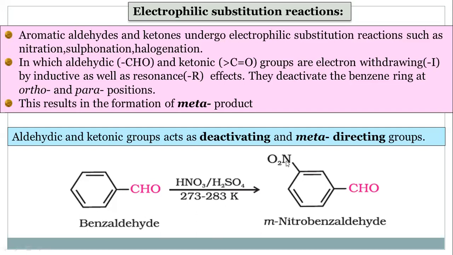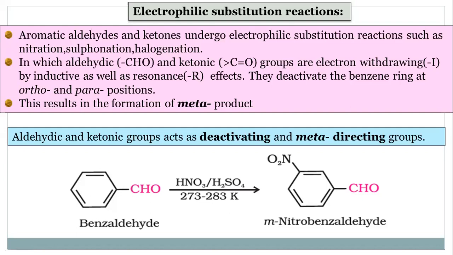But if you see the reactions of chlorobenzene, if you see the reactions of anisole, if you see the reaction of phenol, in which we are getting two products, ortho and para products, because in those reactions, the group attached to this benzene or aromatic family is an electron donating group. Chlorobenzene, in which the chlorine is electron donating. In case of phenol, the OH is also electron donating. In case of anisole, OCH3 group is electron donating. So in those electrophilic substitution reactions, we are getting two products, ortho and para.